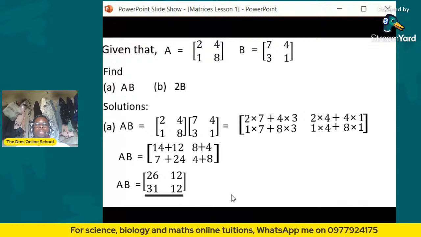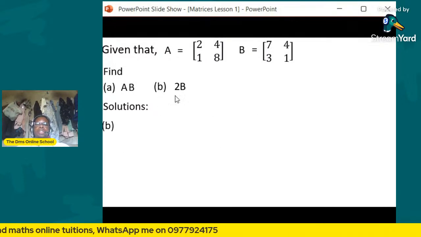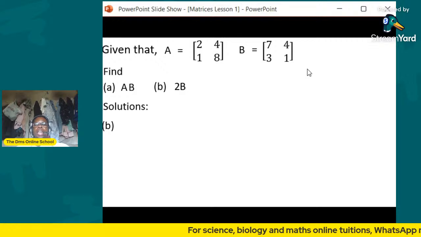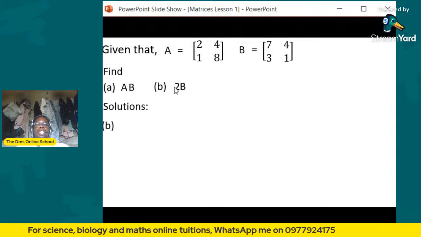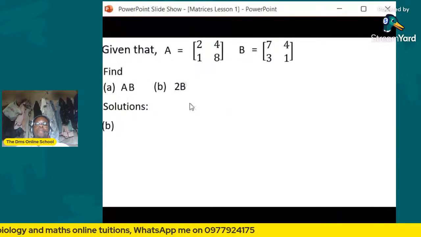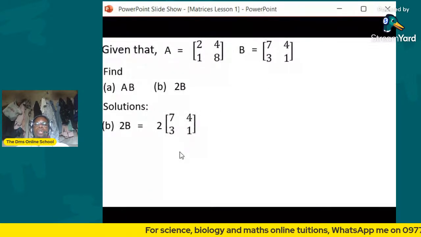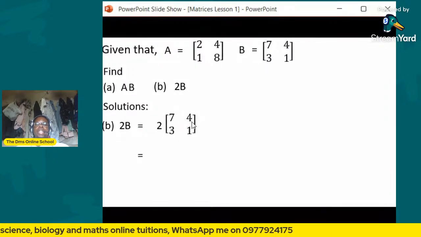All right, so let's move to the other part, which is B. So B is telling us to find 2B. So 2B means that you multiply 2 with this matrix, and this is called scalar multiplication. So this number 2 is a scalar number, and it is being multiplied with a matrix. So what do we do? You just say 2B is equal to, you write 2, then you get B and put it there. So now what follows next is to multiply this 2 with each element inside the matrix.